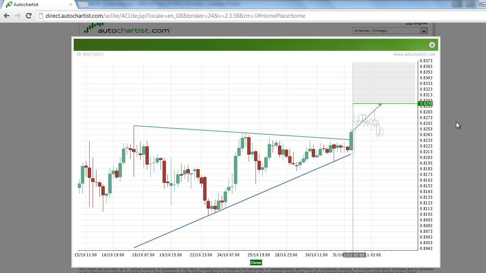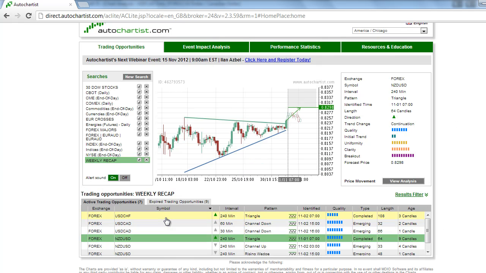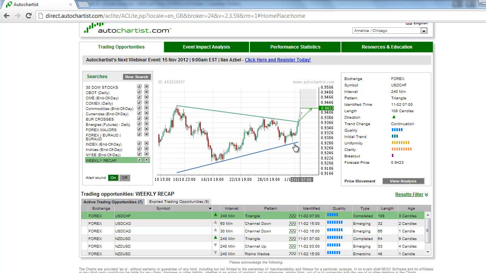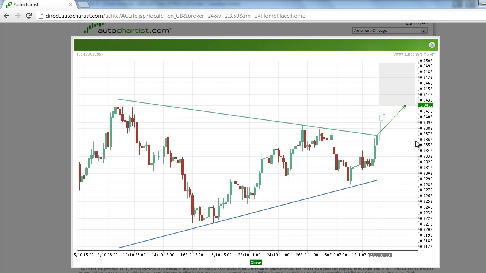And then finally, to end the week, we had a breakout in the US dollar CHF, or US dollar Swiss franc. Again, it came off of a triangle chart pattern, not quite compressed as the Canadian dollar was earlier in the week, or the New Zealand dollar. But nonetheless, we did get a breakout above resistance and above a couple of tops here. And now we're headed towards the 94.23 target price.